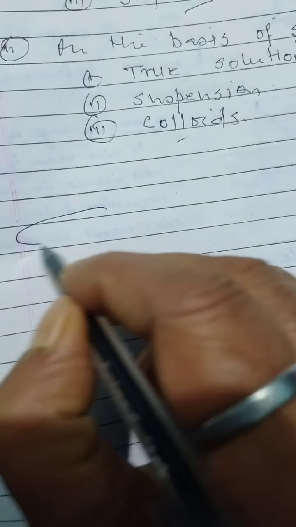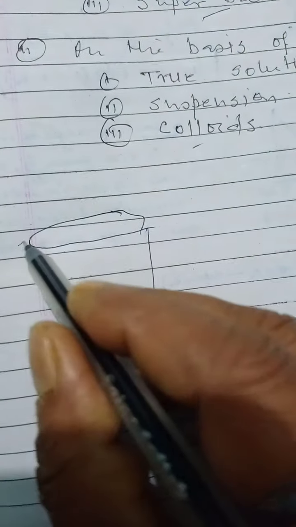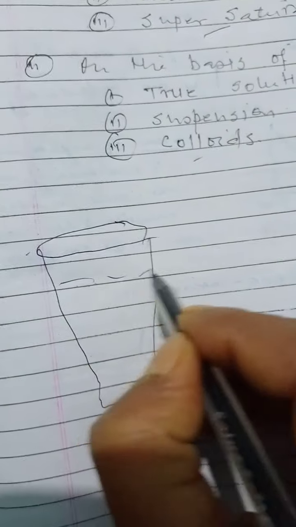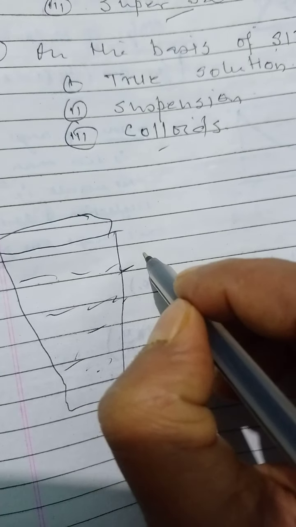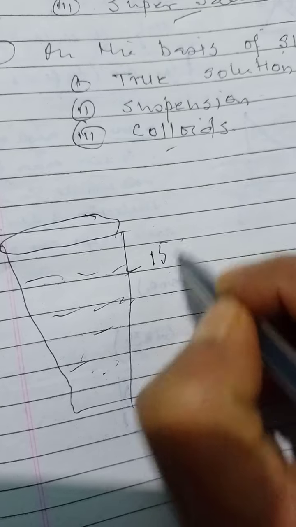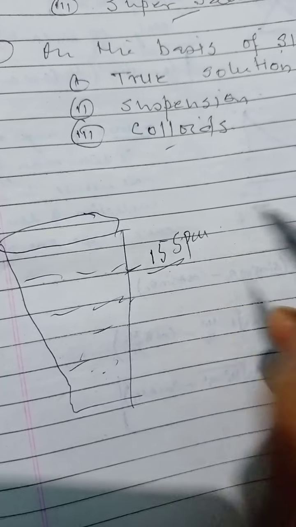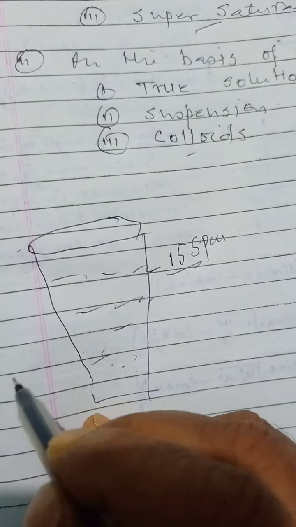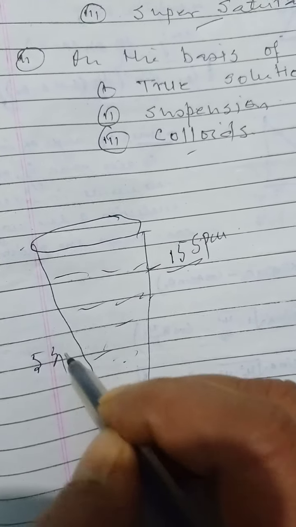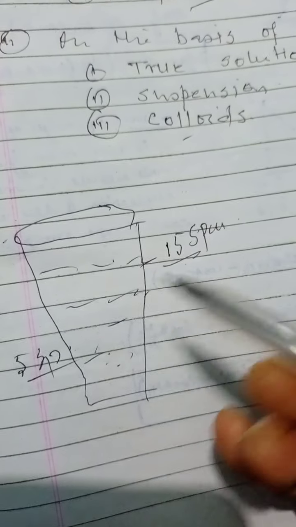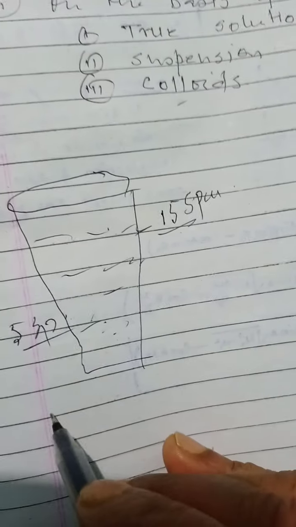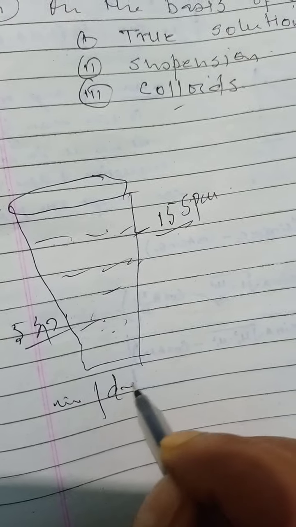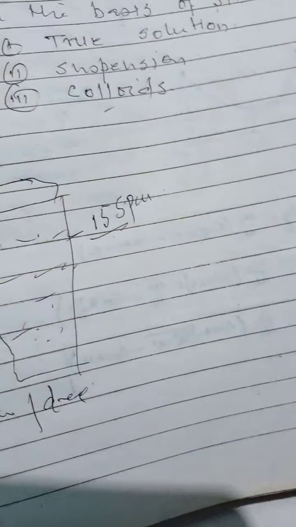See, it is very easy. Suppose there is a glass. Suppose it has this amount of water. It has the capacity to dissolve 15 spoons of salt. Now, if we add only 5 spoons, it can dissolve 10 more spoons. The condition is that there should be no increase or decrease in temperature.